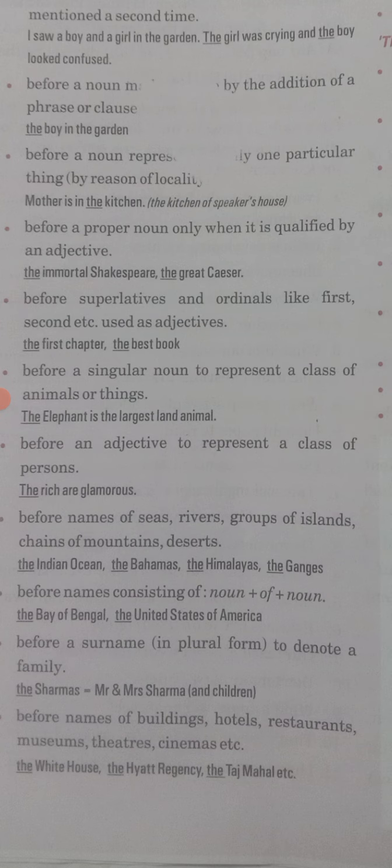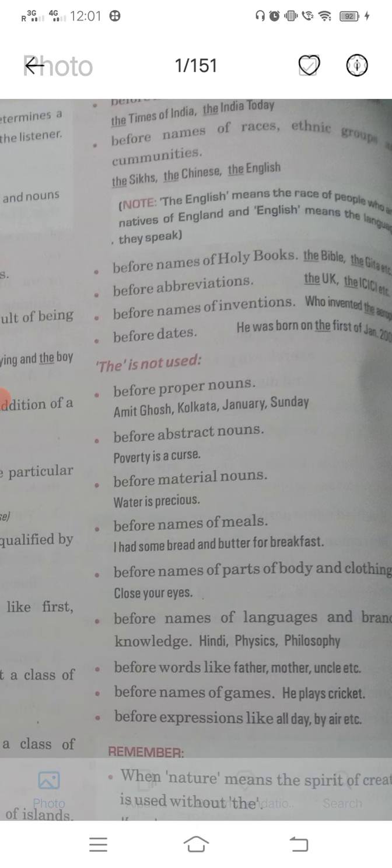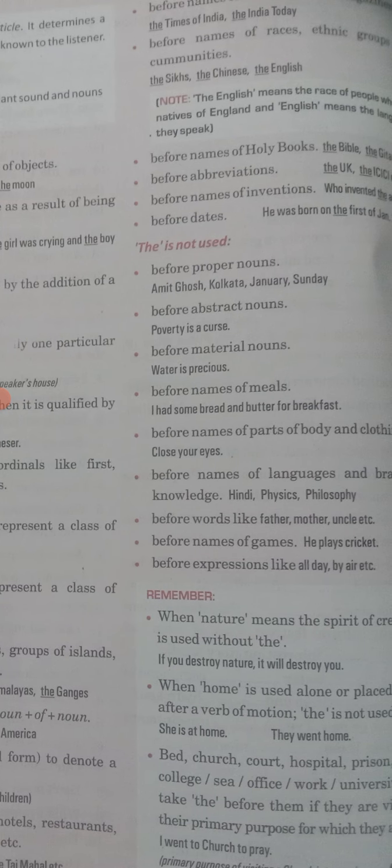And the last one, your building names, your hotels, your restaurants, museums, theaters, cinemas, before the name of them, you will use the, because you are highlighting that. Next one, you can see the name of newspapers. All your newspapers you will start with the.